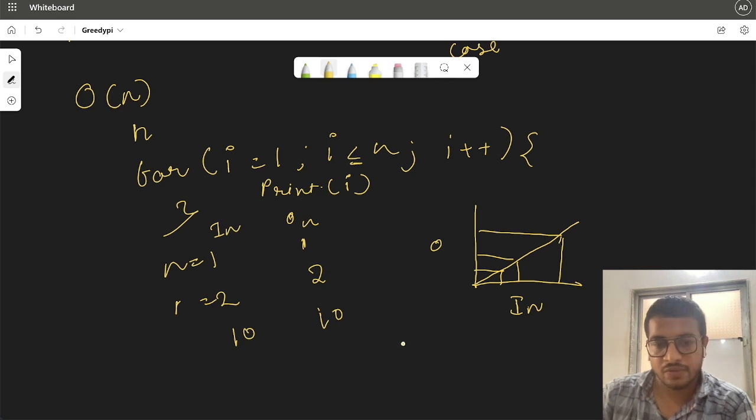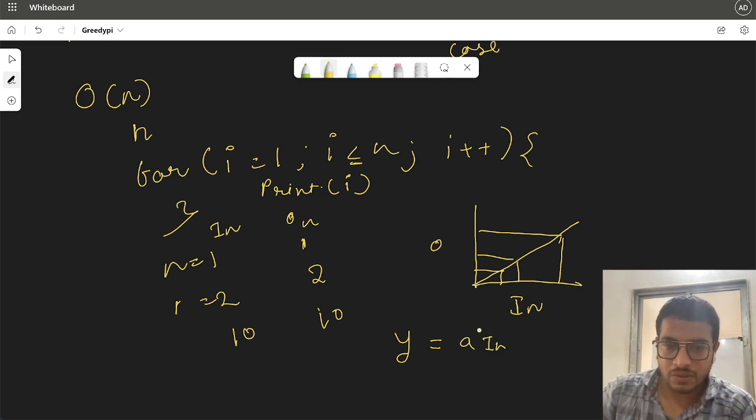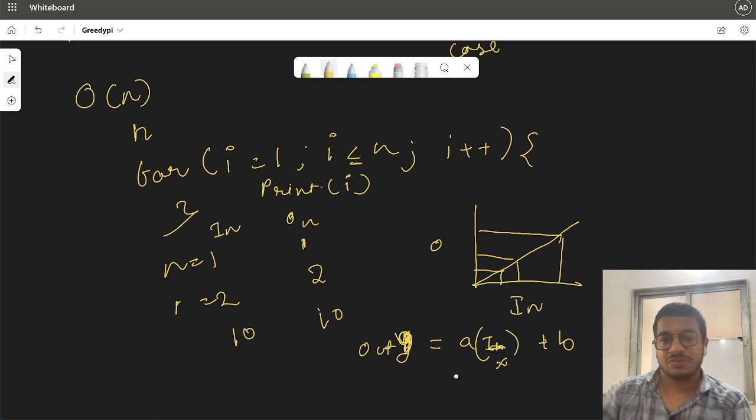If you plot the equation of the line, it would be something like y is equal to a times input plus b. Instead of y, we can write output also, but you got the point, right? And in place of input, you can write x also.